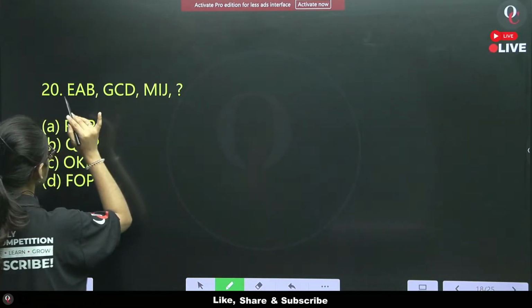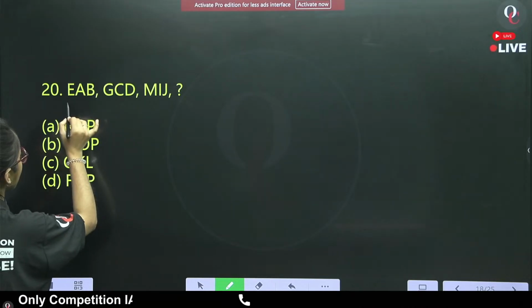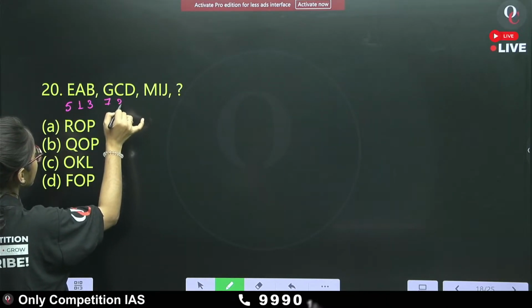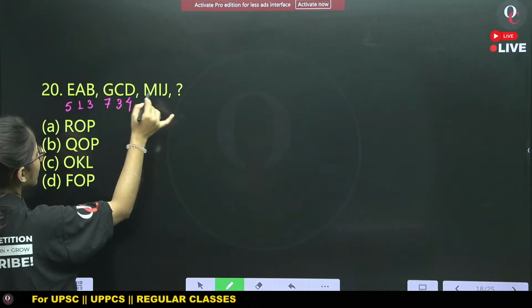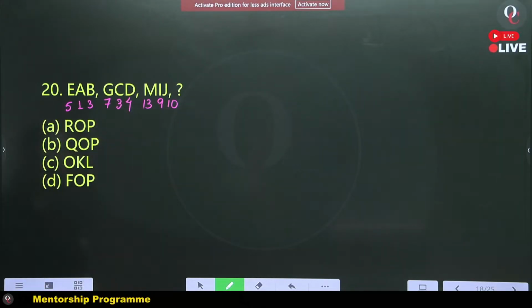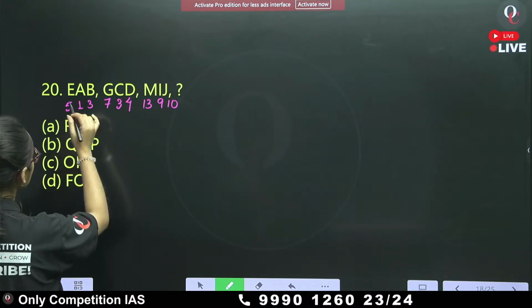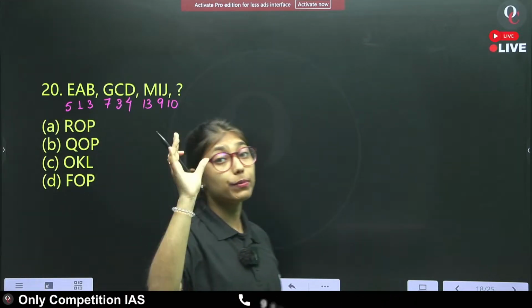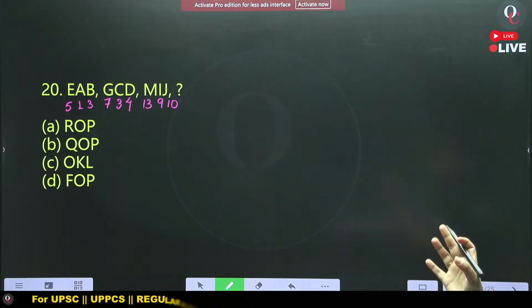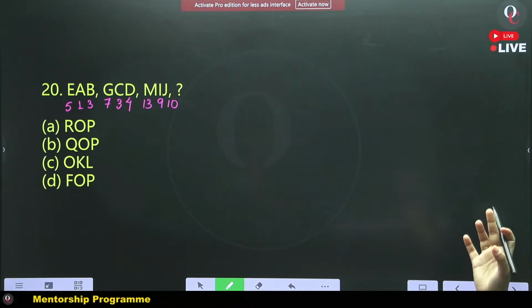Here, position values of different letters are 5, 1, 3, 7, 3 and 4, 13, 9 and 10. Now, if we find the pattern in this particular series, we need to compare. Here EAB, that means 5, 1 and 2.